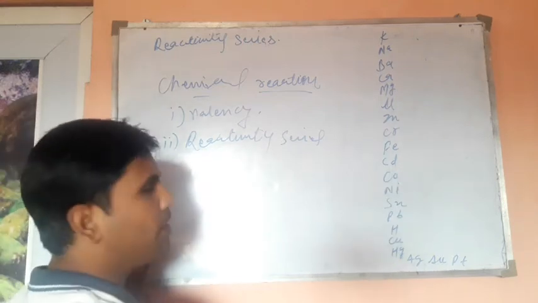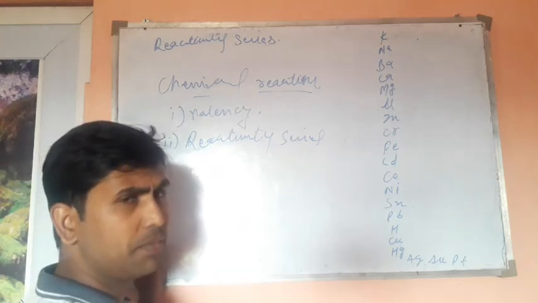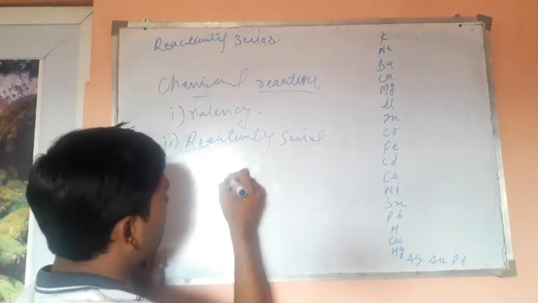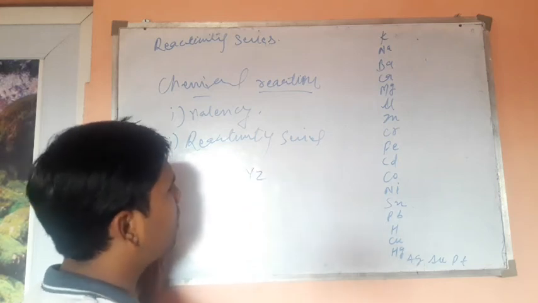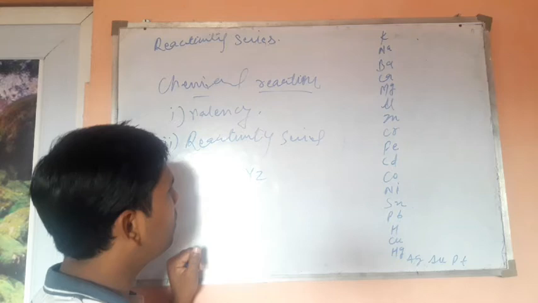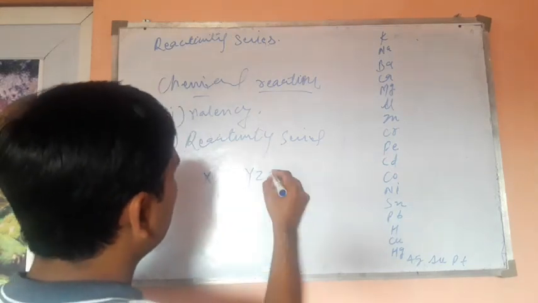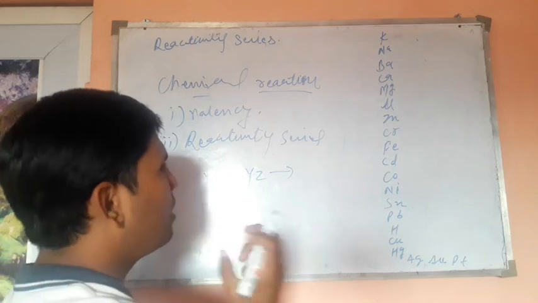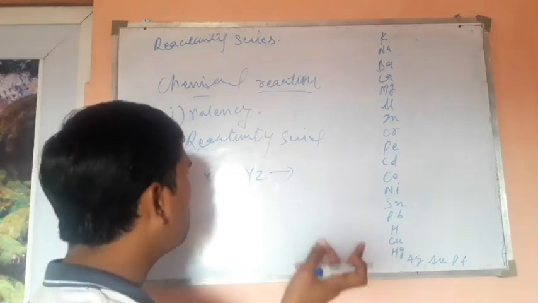Look, if I have element X, an atom, maybe an atom or a group of atoms, plus I have already one molecule YZ.